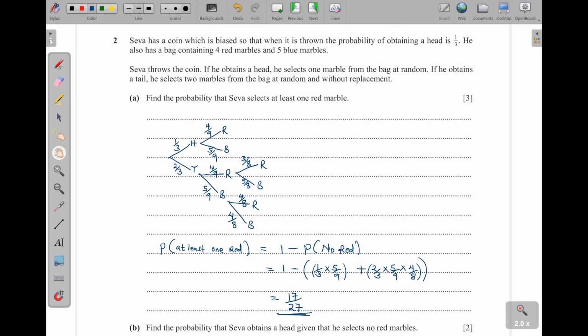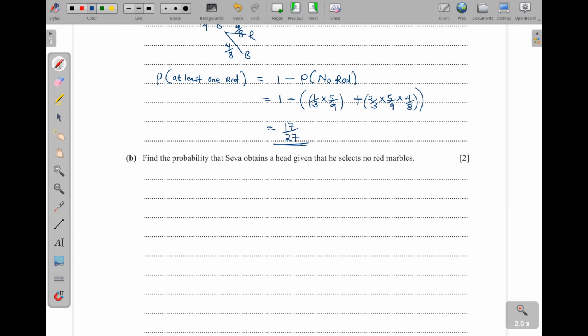Then next, part B, find a probability that Sava obtains a head given that he selects no red marbles. Okay, he obtains a head given that is conditional probability, he selects no red marbles. So we can put red complement.